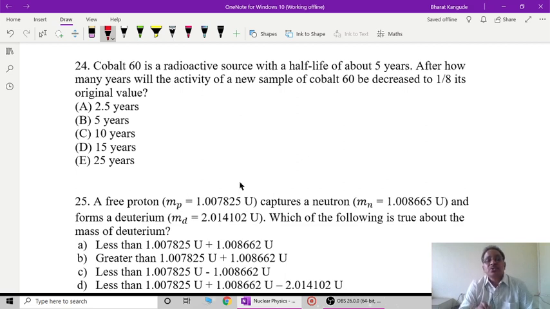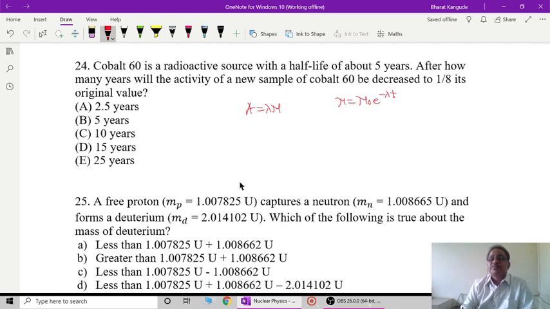Cobalt-60 is a radioactive source with a half-life of about 5 years. After how many years will the activity of the new sample of cobalt-60 decrease to 1/8 of its original activity? Now, we are not asked about the number of nuclei in the sample, but the activity, and activity is given by lambda times N. So, you might remember, N is equal to N0 times e raised to minus lambda t.